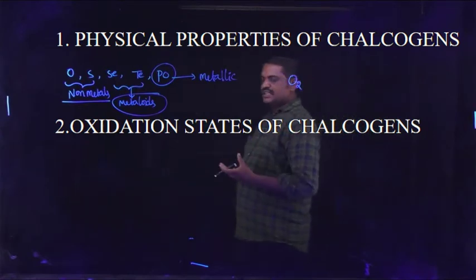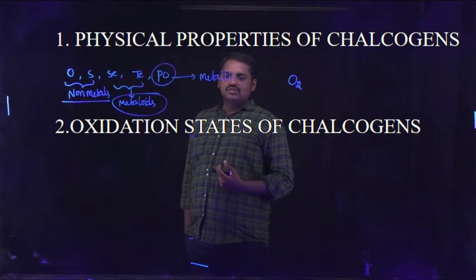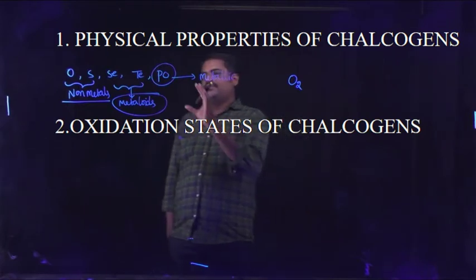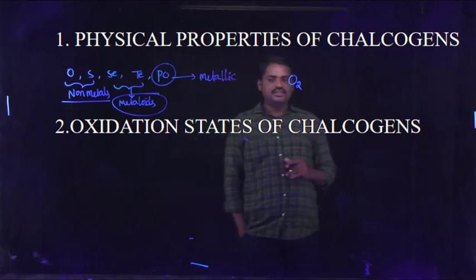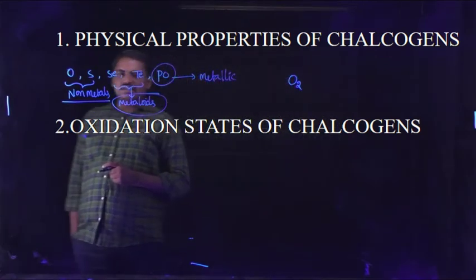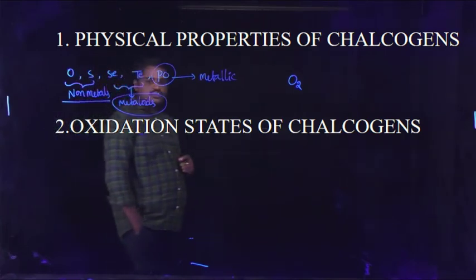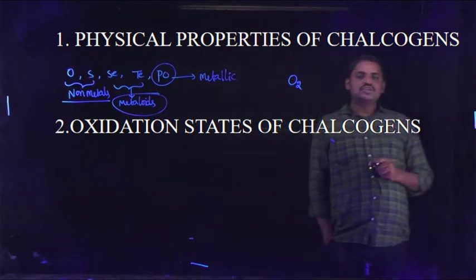So this is some important physical properties of 16th group elements. Next, oxidation states of chalcogens.